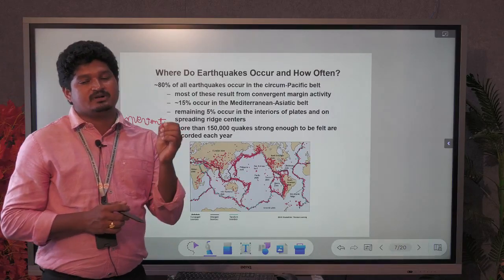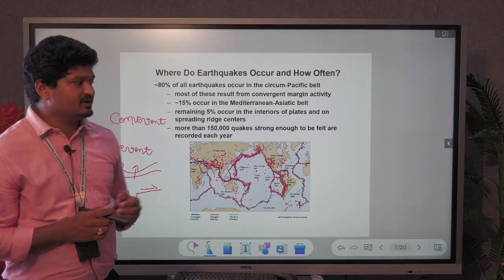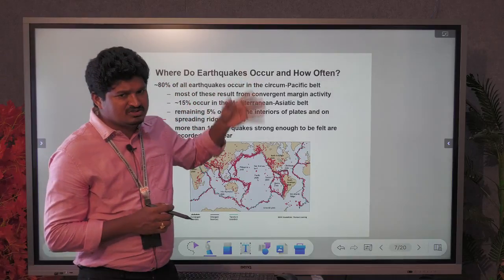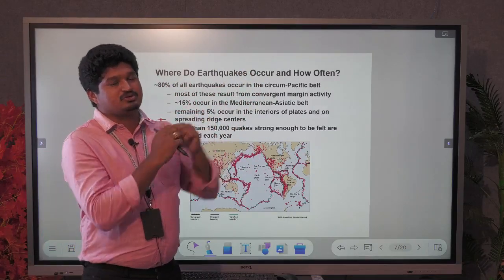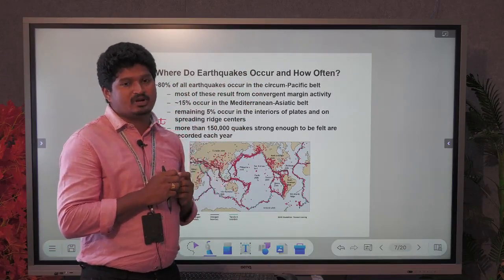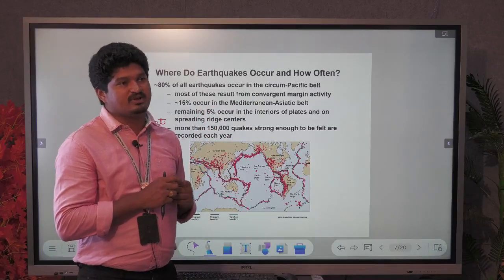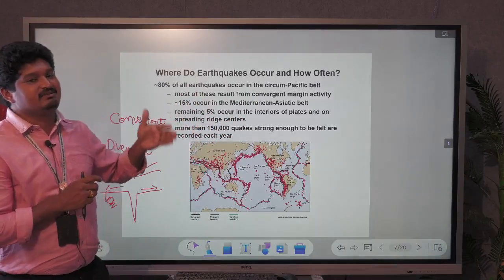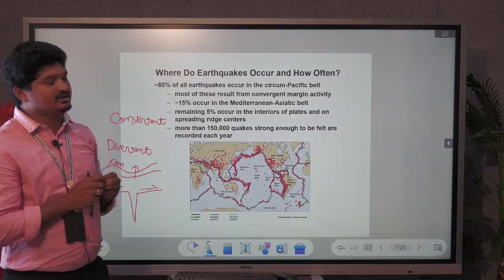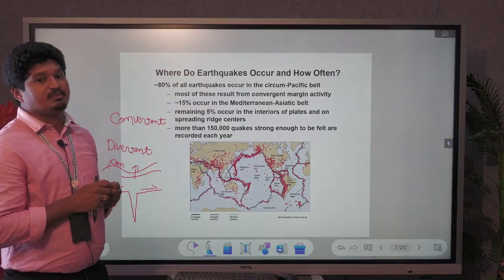In the Pacific region, the place is continuously ruptured. In that place we monitor using a seismograph, so we can find out the intensity level in that particular region.